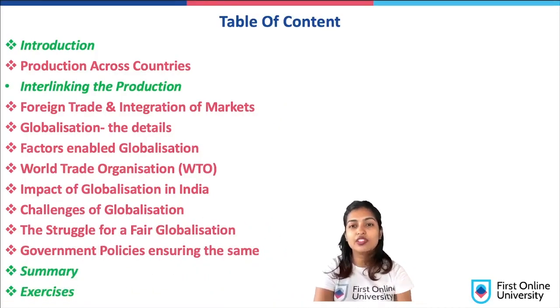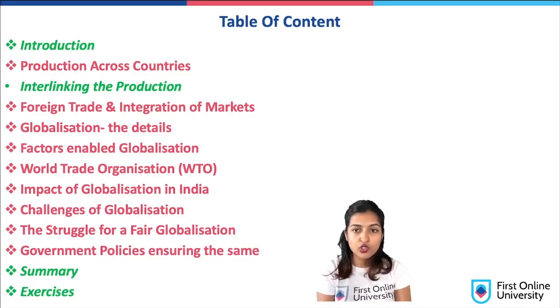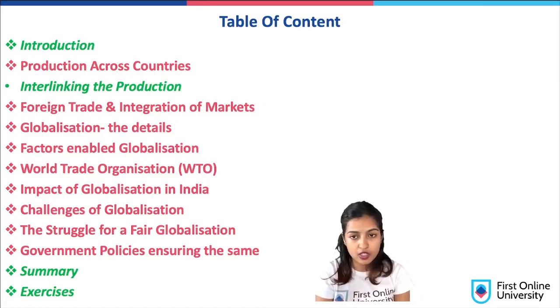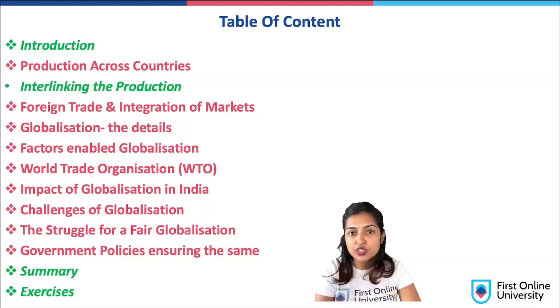So firstly, what we'll be discussing is the introduction as to what is globalization, why it even cropped up in the first place. Then we will see the kind of production that happens across different countries. Every country is able to produce one thing more than the other countries, right? So Japan can produce more cars than the rest of the countries, for example. And also how you interlink this kind of production.